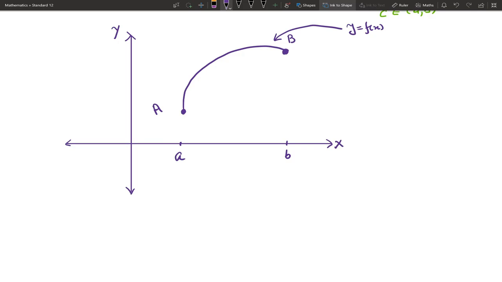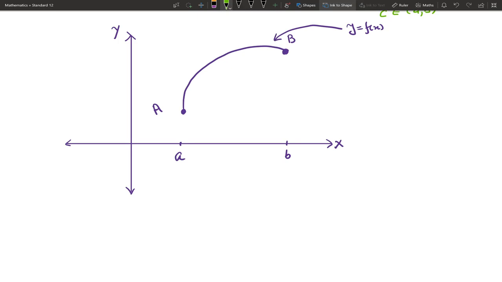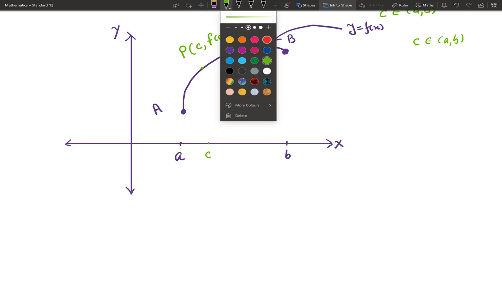When we say that, we get C belongs to the open interval, and it is not necessary that C is a midpoint. C must belong to open interval a comma b. Here, if we denote this point capital P, then its coordinates are x coordinate C, y coordinate f of C. Now you observe f prime C equal to, what is f prime C?